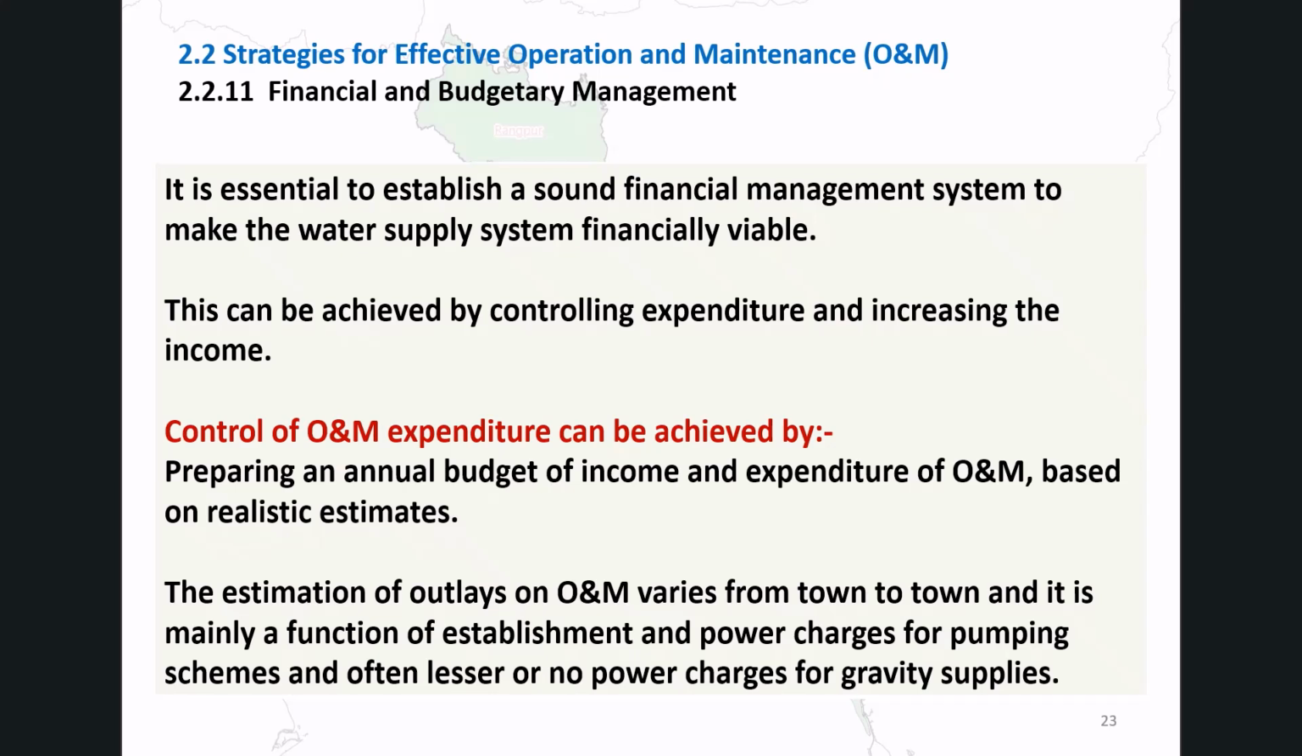The level of O&M cost varies from town to town. It is mainly driven by staffing costs and power charges for pumping, with gravity-based systems having lower or no energy costs. On the income side, tariff collection and revenue management must be strengthened. This topic is addressed in detail in chapters 12 and 13 of the manual.